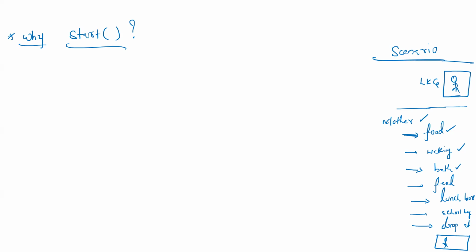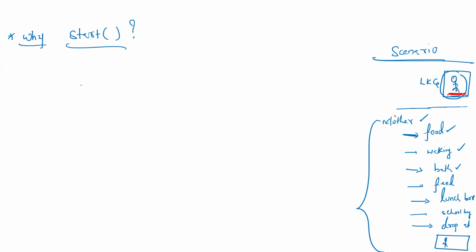Correct or not? Who is going to the school actually? The child is going to the school. But who is doing all this job? The mother. Any guarantee that the child will listen to something in the class? Still no guarantee. So in the same way, when it comes to the run method also, the run method is like a child, which has so many other things to do by something like a mother. Here the start method is there. The run method is our child and the mother is our start method.